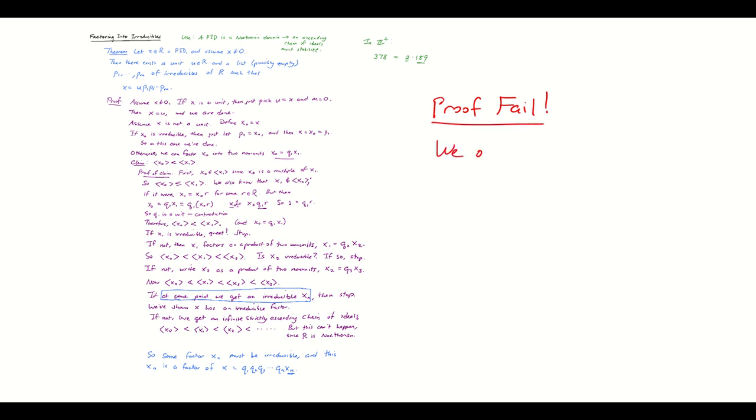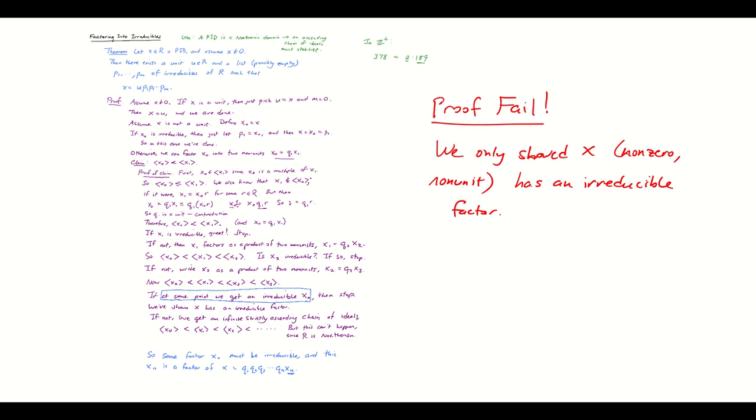We only showed that x, which we assumed was a non-unit, non-zero, has an irreducible factor. But that's progress. We didn't show it has a factorization into irreducibles, but we showed it has an irreducible factor.